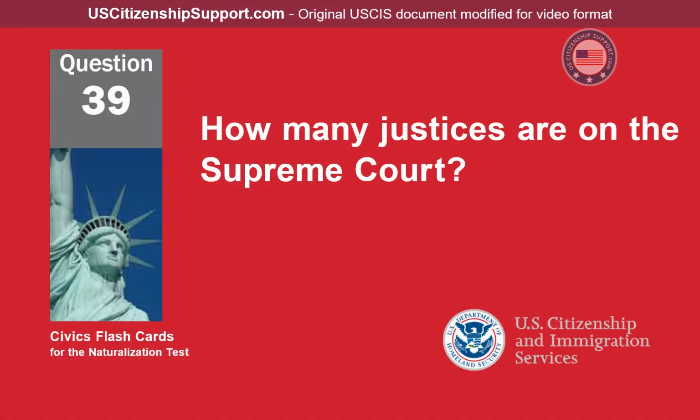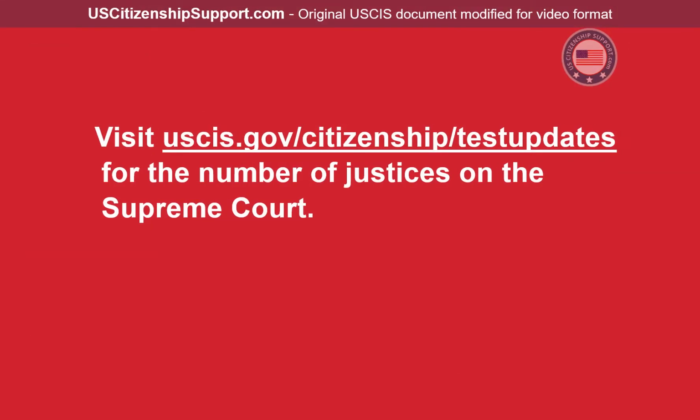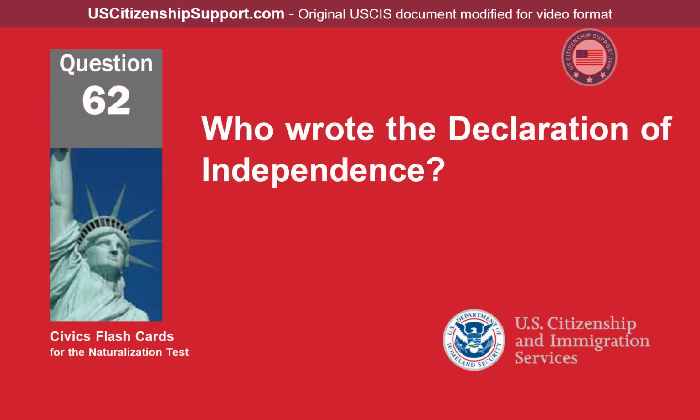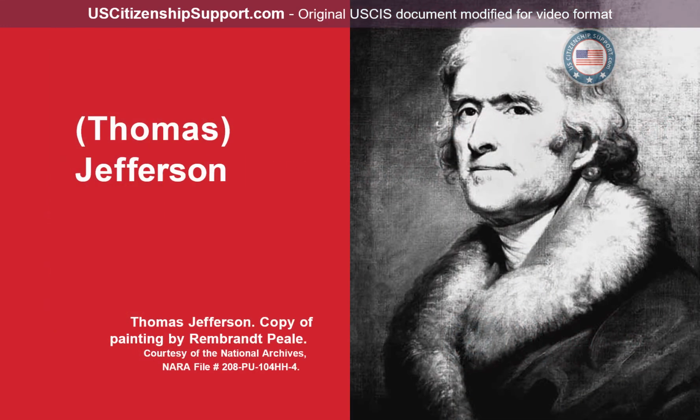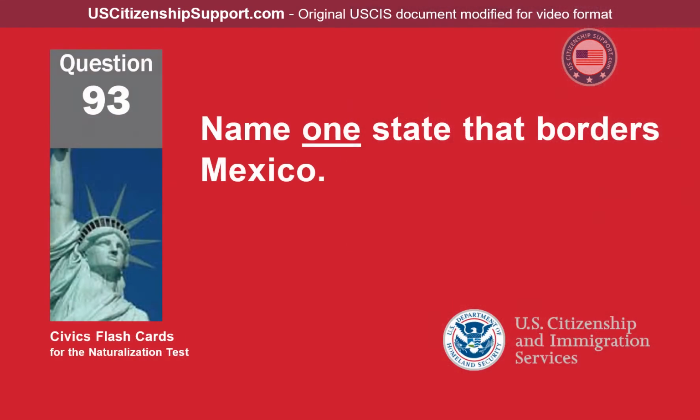How many justices are on the Supreme Court? Who wrote the Declaration of Independence? Thomas Jefferson. Name one state that borders Mexico.